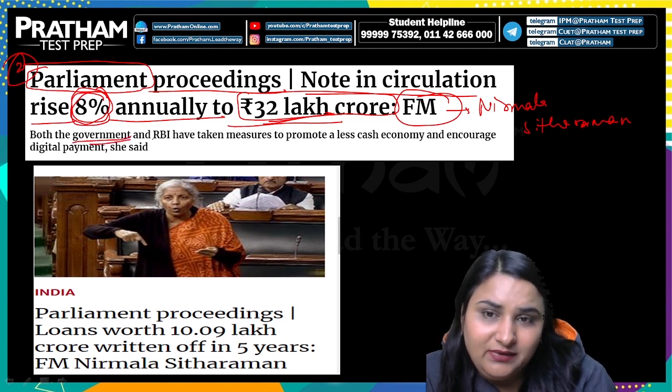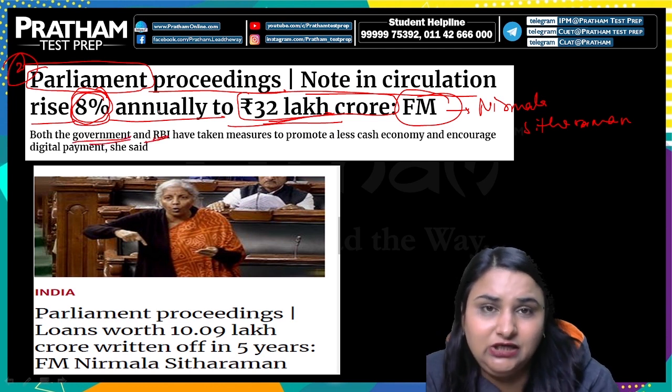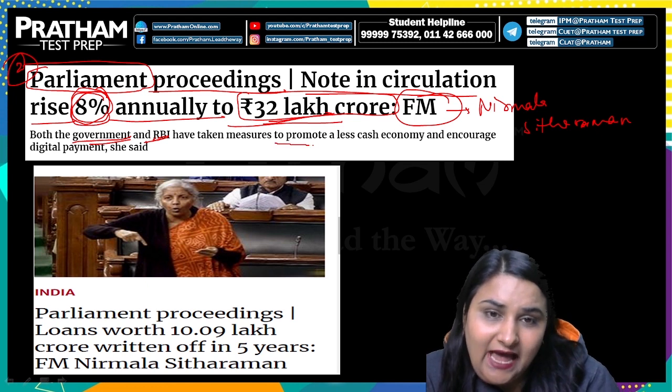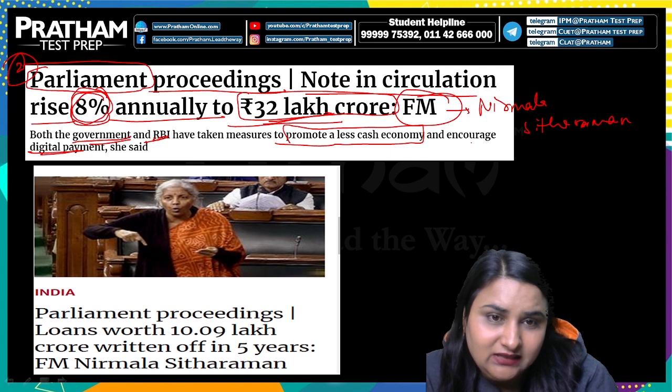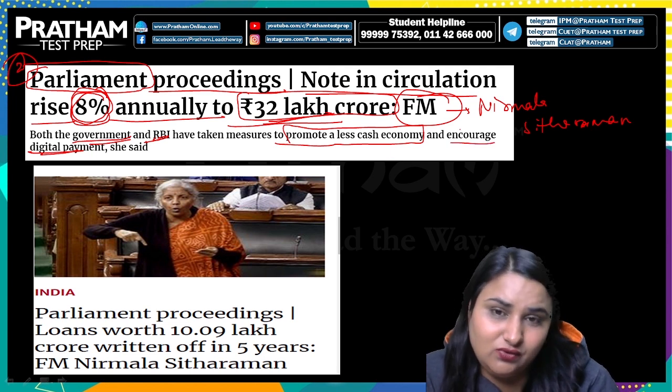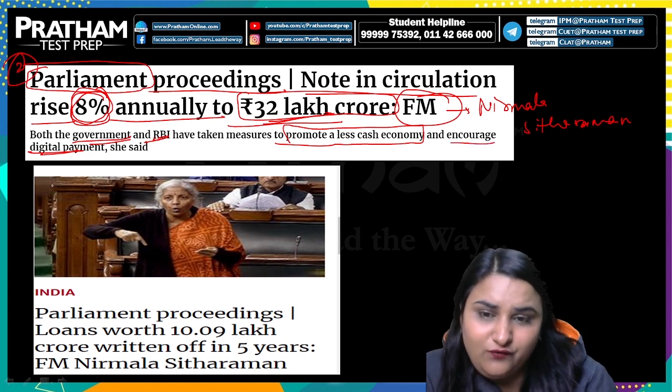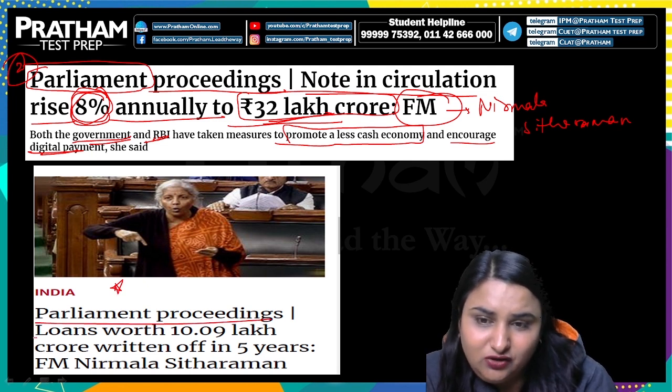So both the government and the RBI, they have taken measures to promote a less cash economy and encourage digital payment. That we all know that 2016 के बाद से ही इस चीज पे हम फोकस कर रहे हैं. And also पार्लियामेंट प्रोसीडिंग्स में ये भी कहा गया that loans with 10.09 lakh crore written off in 5 years, right?